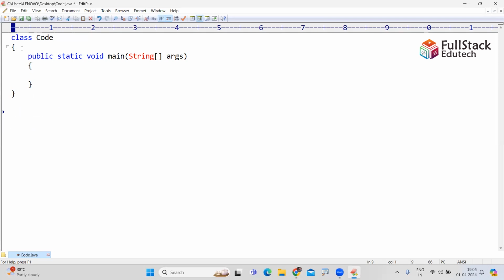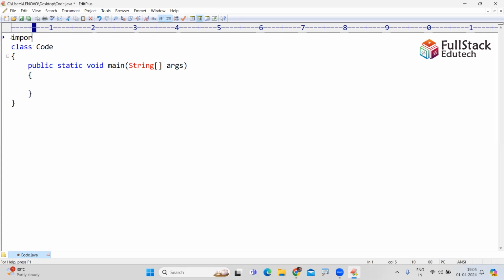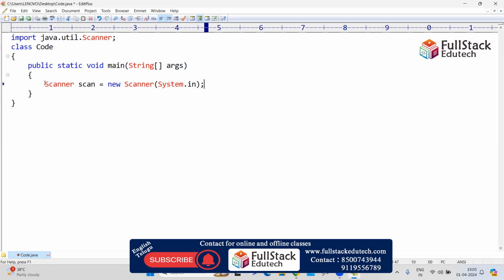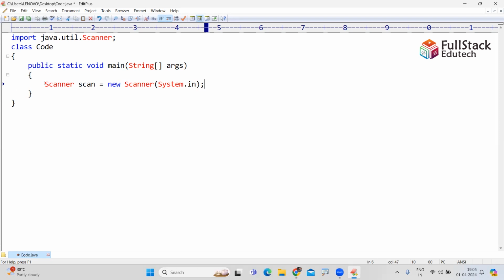Sir, I'm writing the code. I want to read input, so import java.util.Scanner, because I'm reading using Scanner scan equals new Scanner(System.in). If you are a .NET student, just use Console.ReadLine. I want to read two numbers. Enter two numbers. These are common, so please don't worry about this one. You need to concentrate on the main logic.